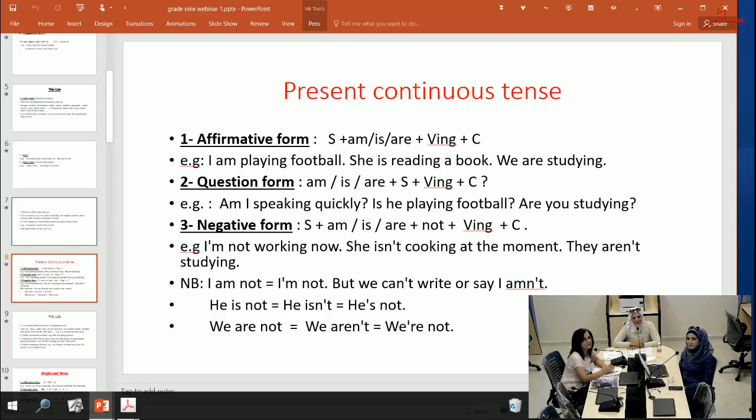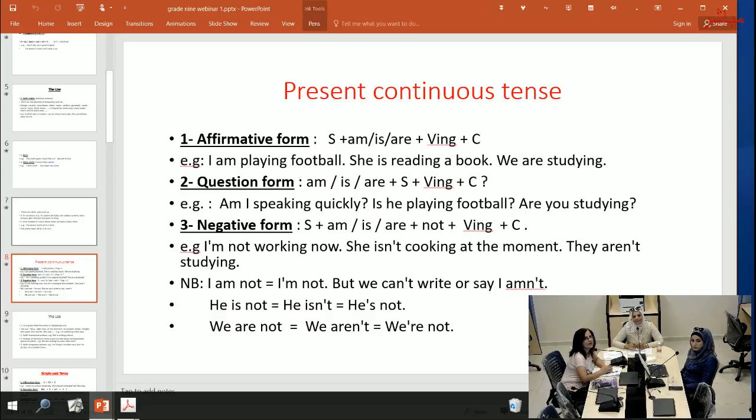This is the affirmative. Now the question form: is, are, subject, verb ing, and complement. Am I speaking quickly? Is he playing football? Are you studying? These are yes or no questions. They should answer yes, I am, or no, I am not.